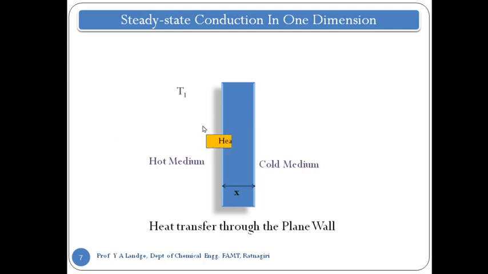T1 is the temperature of the hot medium and T2 is the temperature of the cold medium. So this is the pattern of flow through the wall in the x direction, from the left hand side to the right hand side. x is the distance, and this is the area through which the heat is transferred. This is A, which we call the surface area.